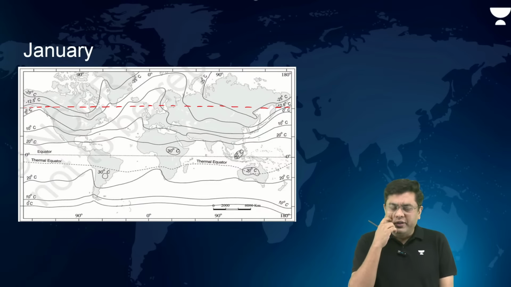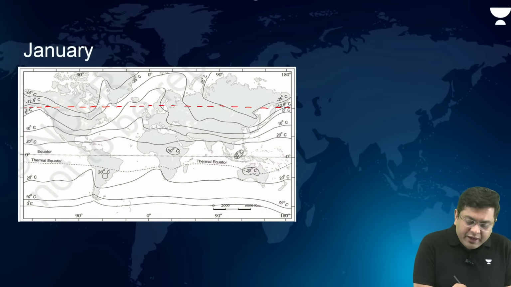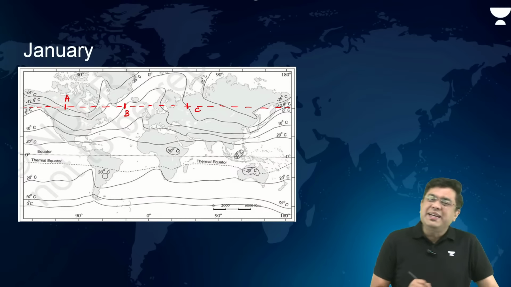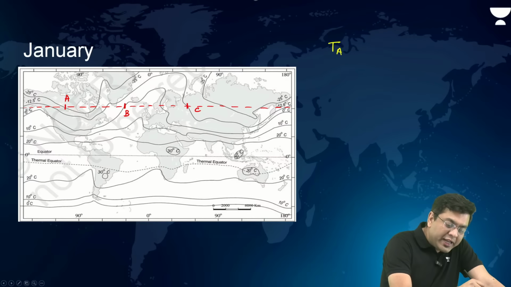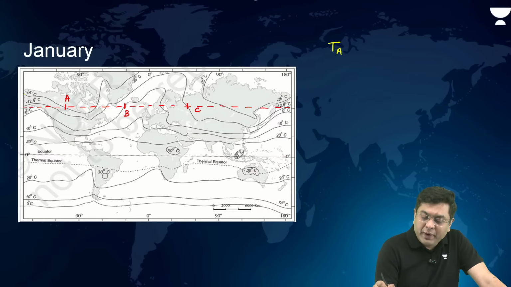Let's suppose I draw this line and I find various different areas, A, then B, then C. Now, if I have to understand the temperature at A, as per this latitude on the isothermal image, the temperature at A, if you take a look at the isotherm, will be how much?